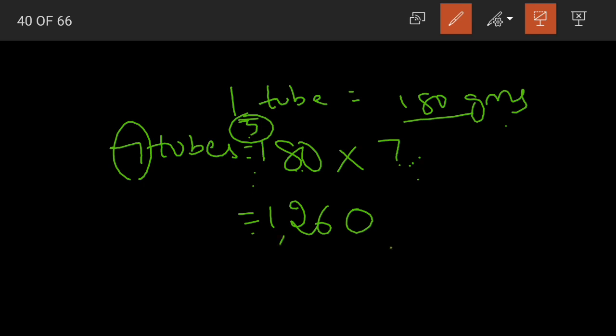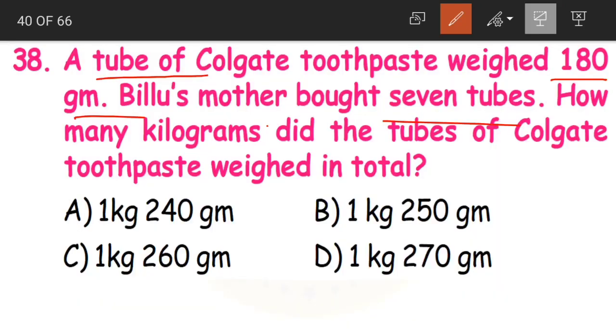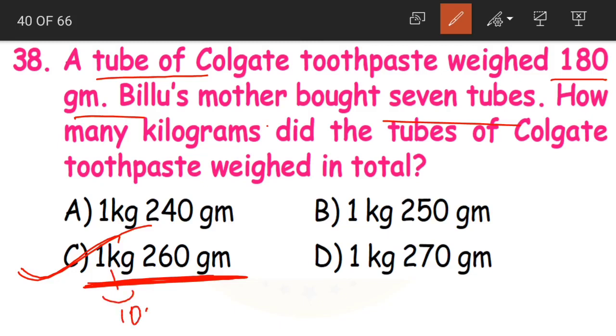1260. And what is the measurement unit? That is grams. In the question, the weight of one tube was given in grams, so even in the solution, we'll represent it in grams. 1260 grams. That is nothing but 1 kg and 260 grams. When we convert the grams into kilograms, we get 1 kg 260 grams. 1 kg is equal to 1000 grams. Yes or no? Yes.